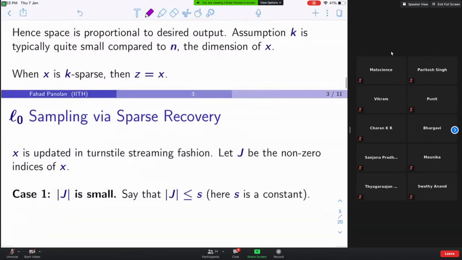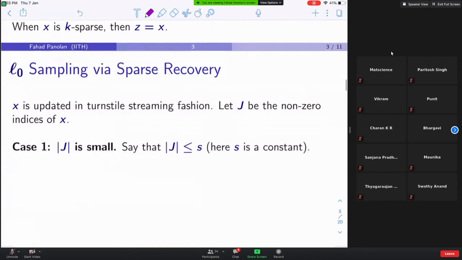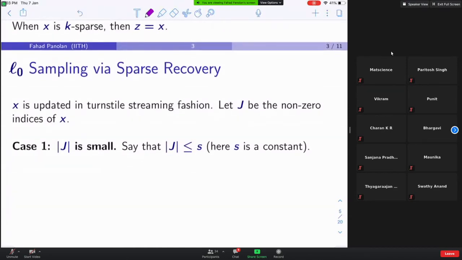Okay. So the point is, X is updated in a turnstile fashion, and let J be the non-zero indices of X. So we have two cases, right? It depends on that.